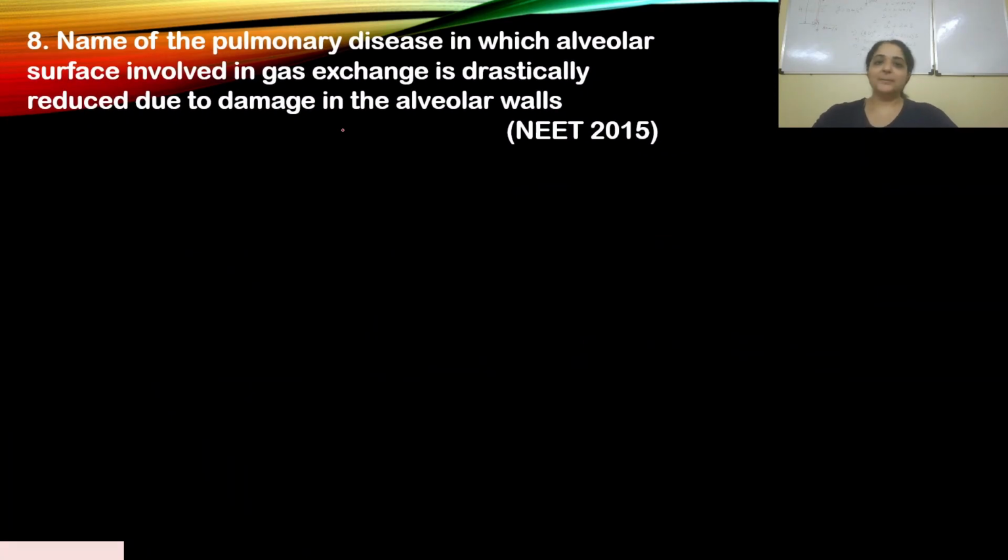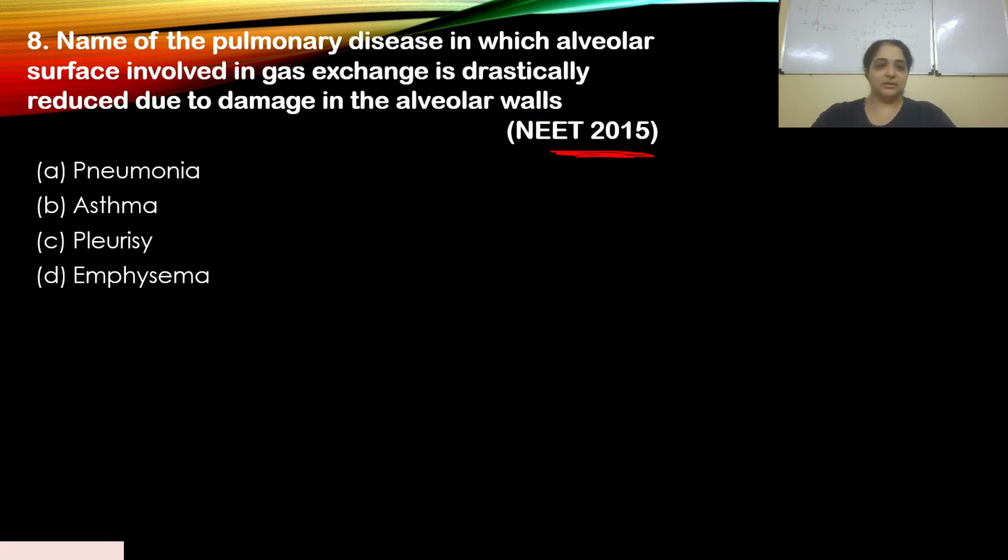Okay, question number 8. Name of the pulmonary disease in which alveolar surface involved in gas exchange is drastically reduced due to damage in the alveolar walls. And this appeared in NEET 2015. Let's look at our options. Again, pause the video, but I know by just looking at the options, you know the answer. We've already discussed this, and again, this is a direct question. This shouldn't be a problem. You have A, pneumonia, B, asthma, C, pleurisy, D, emphysema.